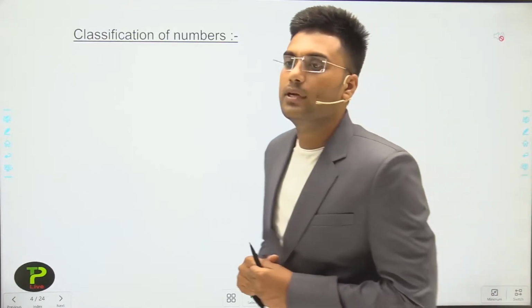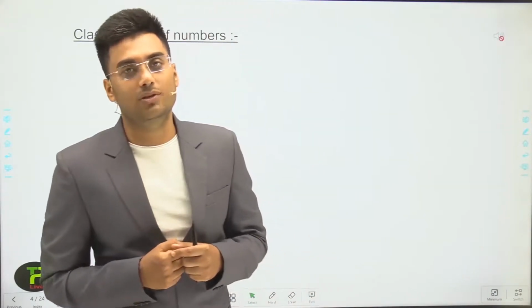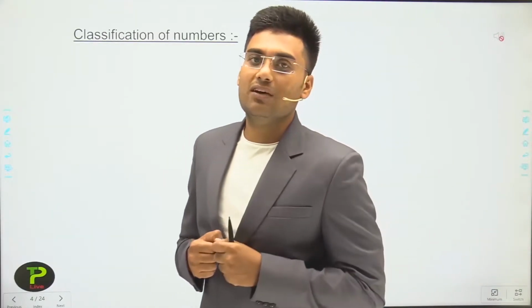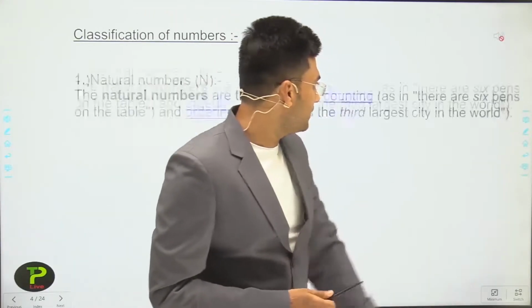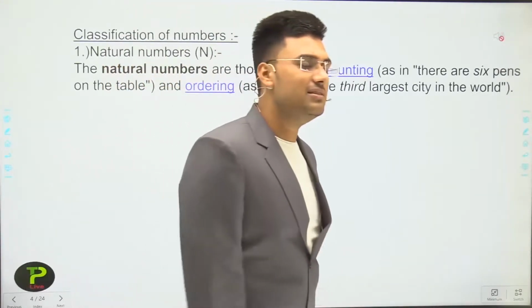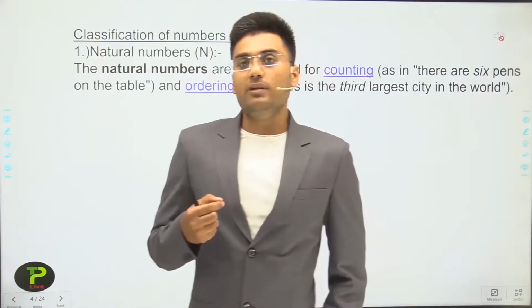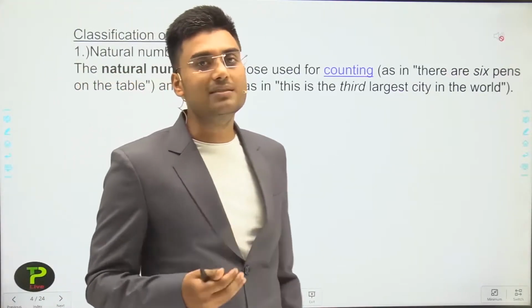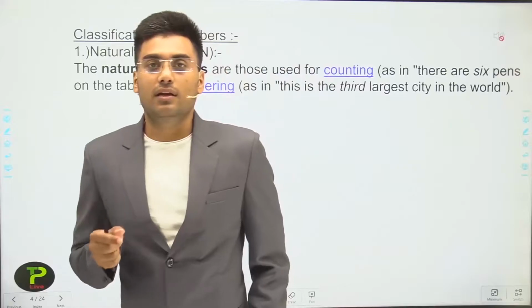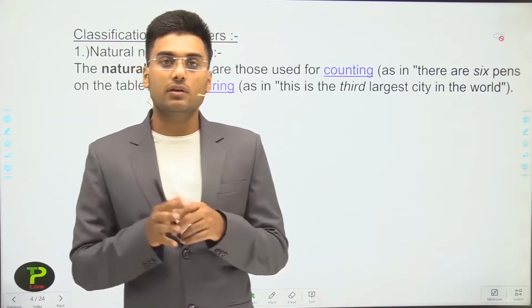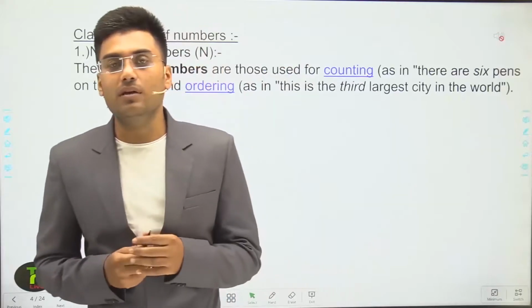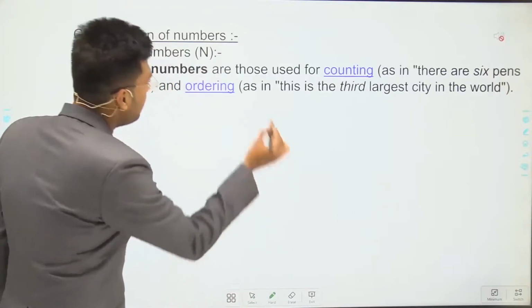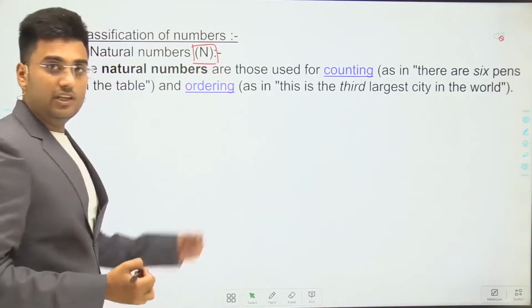The first classification of number, or the first type of number, is the natural number. We are all very familiar with natural numbers, because natural numbers are just counting numbers. If I ask how many pens you have, you have to count from 1, 2, 3 and so on. That means you have to start counting from 1. So the set of counting numbers is the natural numbers, and we represent natural numbers by capital N.